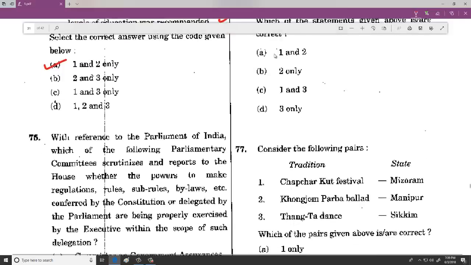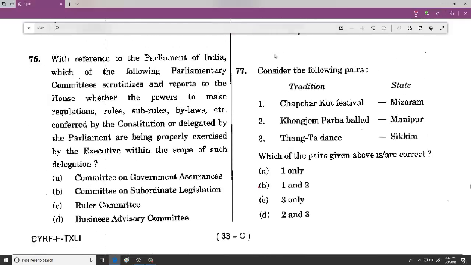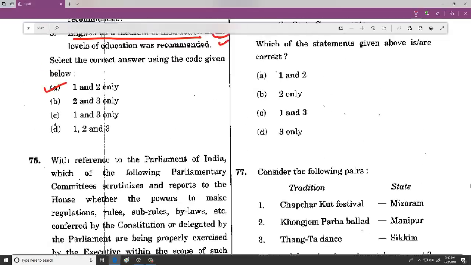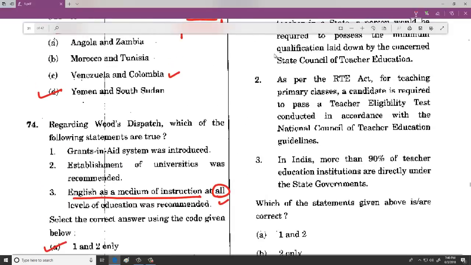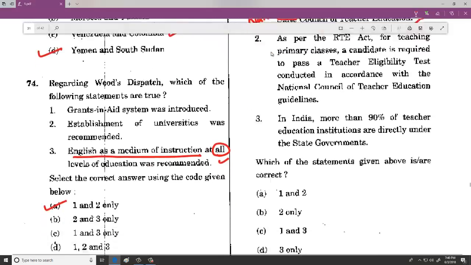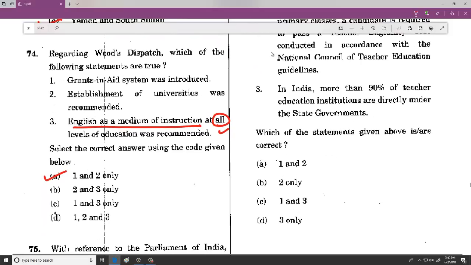And then when we talk about 75th, it's about the committee directly as Committee on Subordinate Legislation. And then 76, see guys, the simple thing here you want to understand is it is not state, it is national. Okay, so as we are aware that the first statement is wrong, we are not sure about the third statement, but there is no 2 and 3. Second statement is absolutely correct. So because of that the option is B.